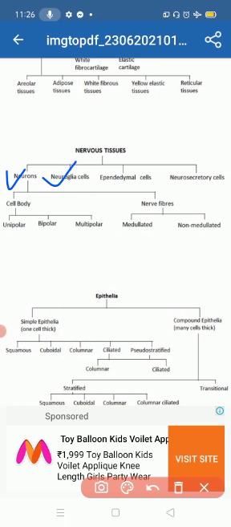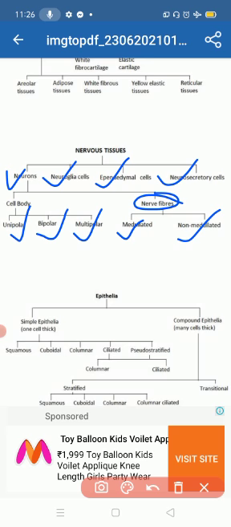Nerve fibers are myelinated and non-myelinated. That is the overall flow chart of nervous tissue.